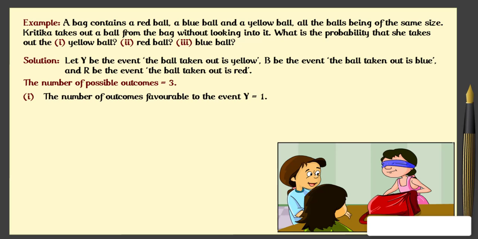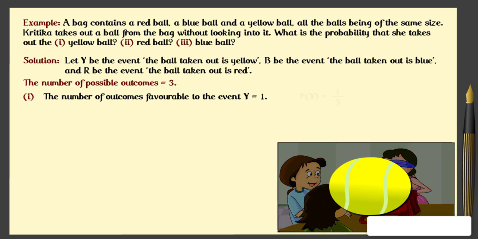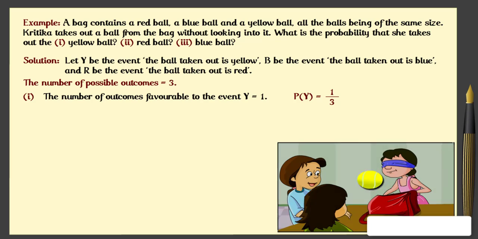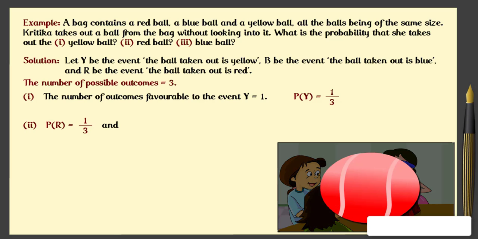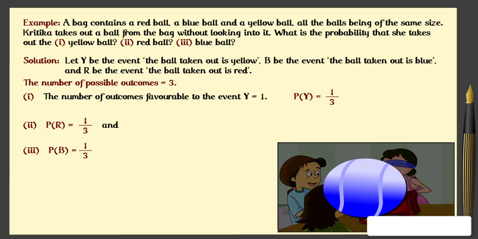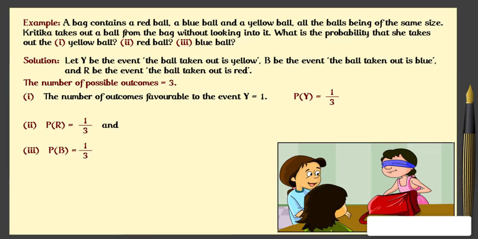The number of outcomes favorable to the event Y is equal to 1. So, P(Y) is equal to 1 by 3. Similarly, 2. P(R) is equal to 1 by 3. And 3. P(B) is equal to 1 by 3.